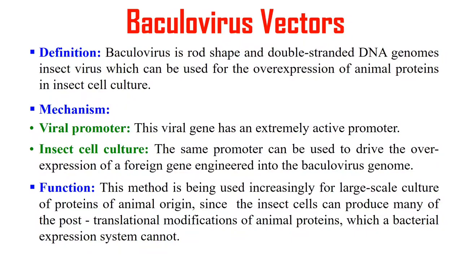Meaning some proteins require post-translational modification, some modification after the protein synthesis. In the case of insect cells, these modifications can be done, but in the case of bacterial cells, these modifications generally cannot be performed. So that's why this expression vector, the insect culture, has an advantage over the bacterial cell, because the post-translational modification can be done inside the insect cells.